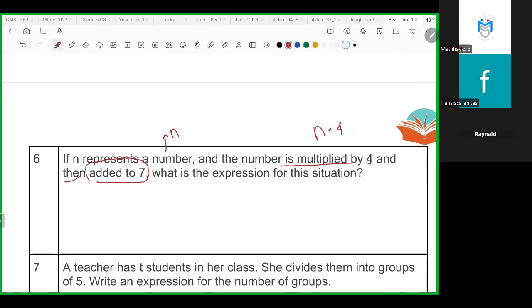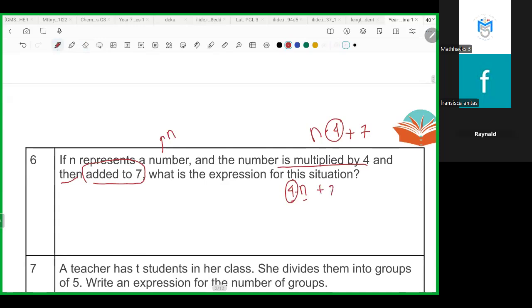Added to 7 means it has to plus 7. For usual expression, the number has to be in the front, okay?